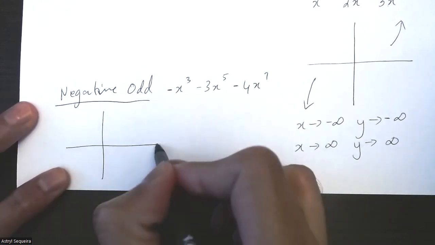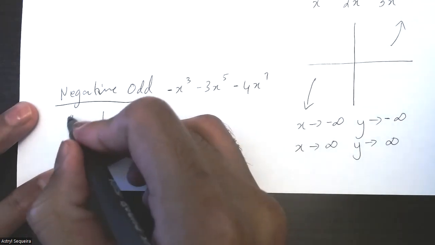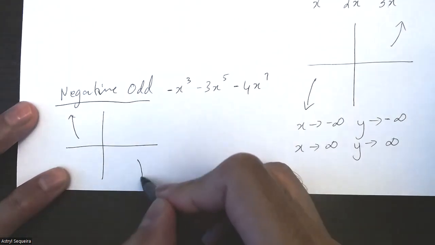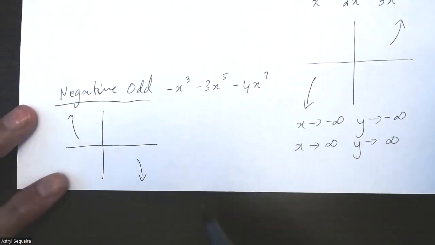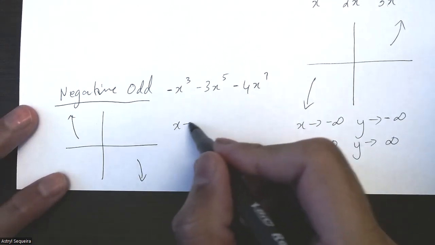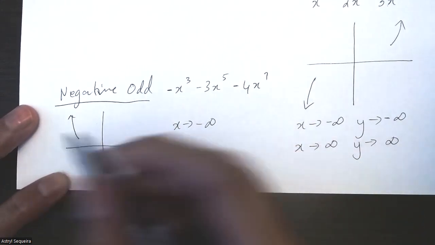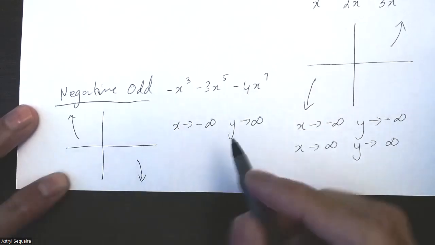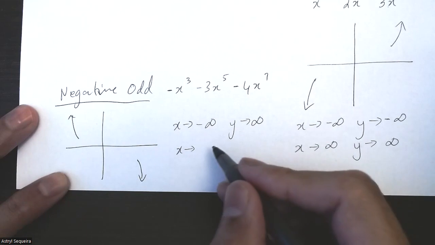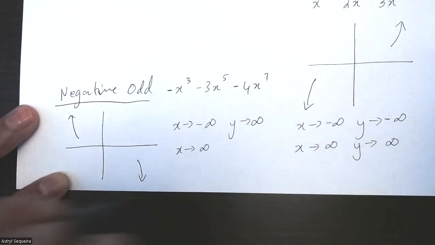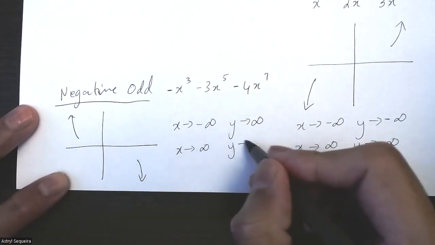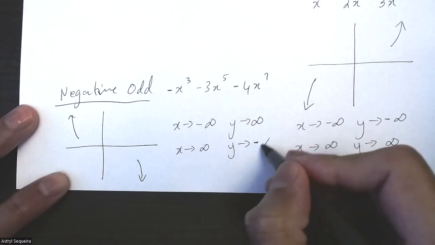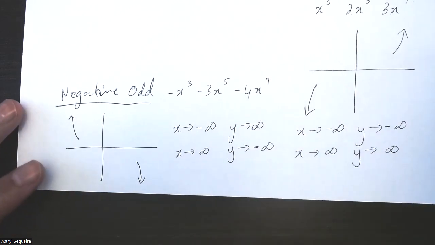So a negative odd function is always going to be like this, no matter what's happening in the middle. So my end behaviors: as x is approaching negative infinity, as I'm going towards the left, y is approaching positive infinity, I'm going up. And as x is approaching positive infinity, as I'm going to the right, y is going down, which is basically approaching negative infinity.